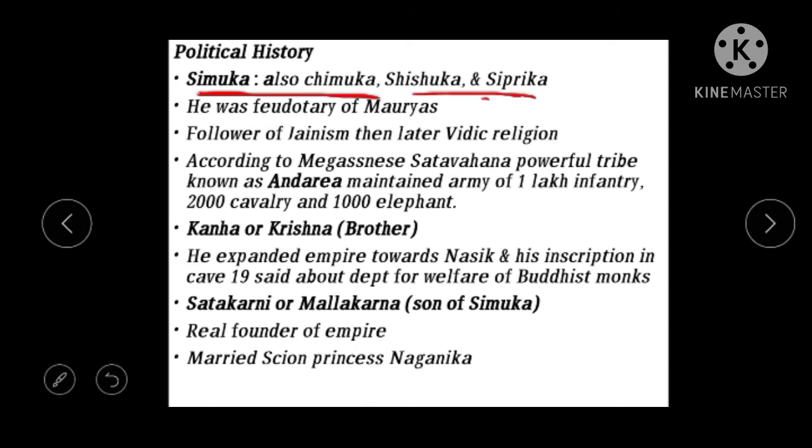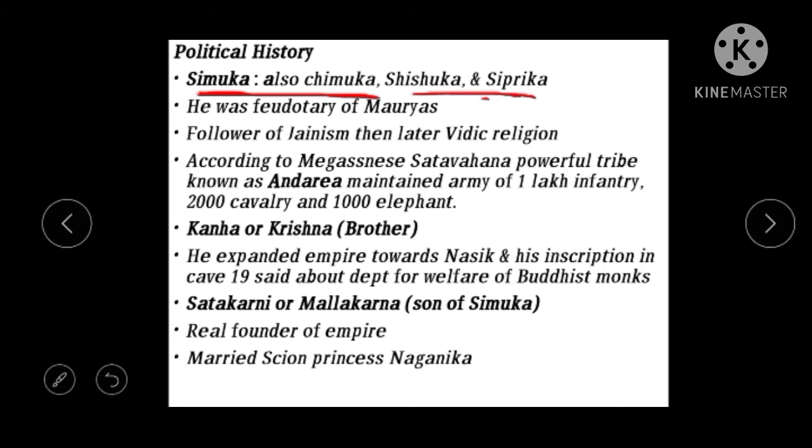Now Simukha was a feudatory, a subordinate ruler of the Mauryas, who ruled from Kotilingala. After the fall of the Mauryas, Simukha made his independence. Once the fall of the Mauryas took place, he began to make an independent kingdom. That's why we see the immediate successors of the Mauryas in the Deccan are the Satavahanas.